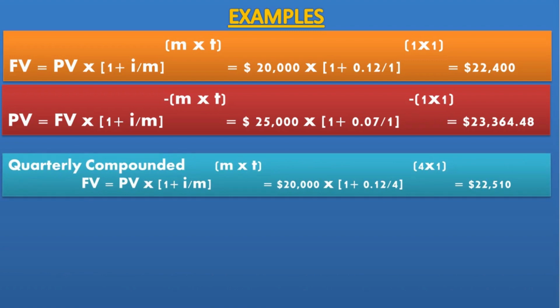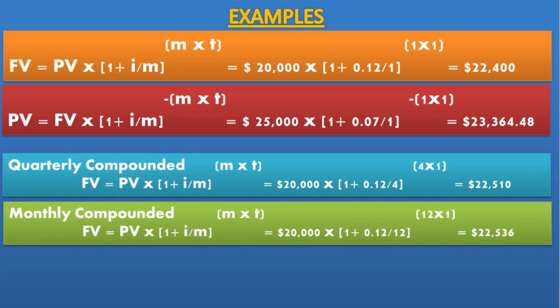Taking the $20,000 example above, if the number of compounding periods is increased to quarterly, monthly, or daily, the ending future value calculations will be as follows. For quarterly compounding, the $20,000 will be compounded after every 3 months. Means the interest will be added to principal after 3 months, and then recalculated on principal and interest, making the total of $22,510.59.